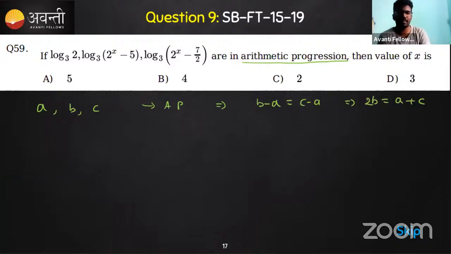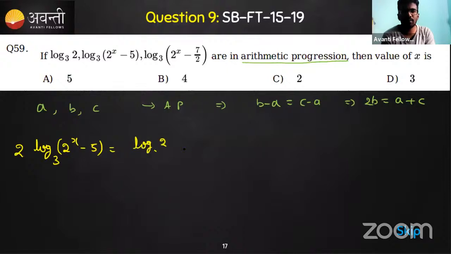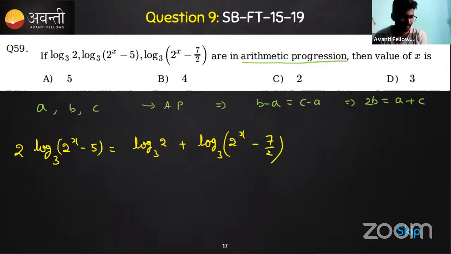To solve this one, you can take 2 times the logarithm of 2x minus 5 to the base 3. This is B. So I'm writing 2 times B must be equal to A plus C. The A here is log 2 to the base 3 and B here is log of 2 to the power x minus 7 by 2 to the base 3. Did all of you understand this concept up to here? Yes. So the AP concept has been done.